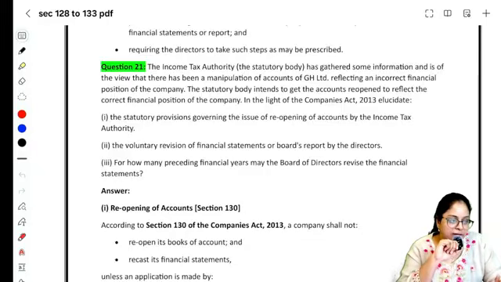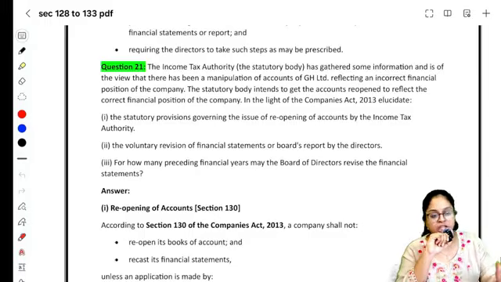Look at question number 21. The income tax authority has gathered some information and is of the view that there has been a manipulation of accounts of GH Limited.